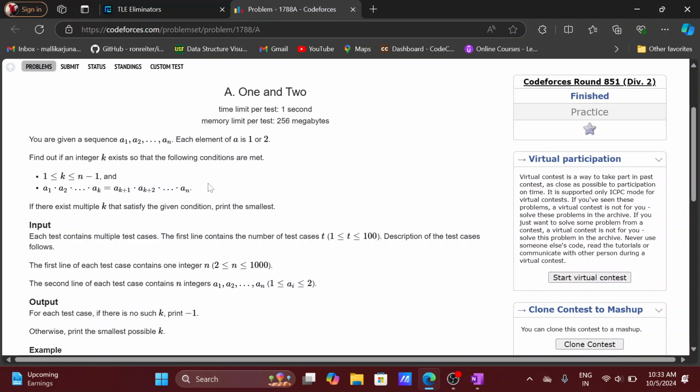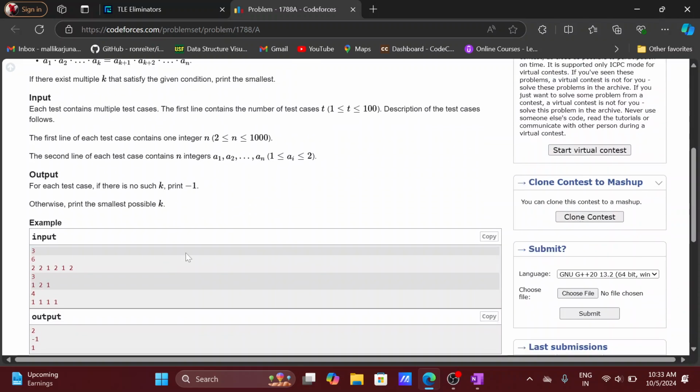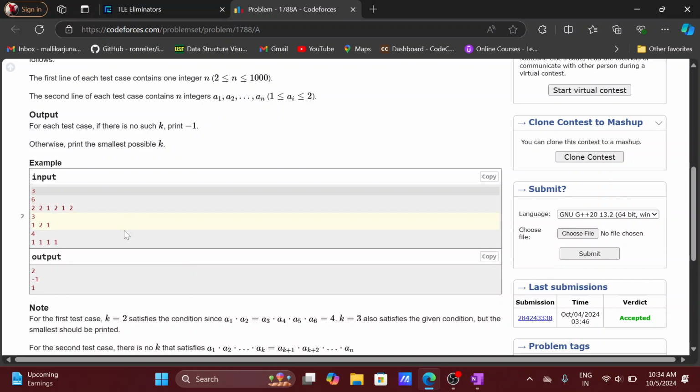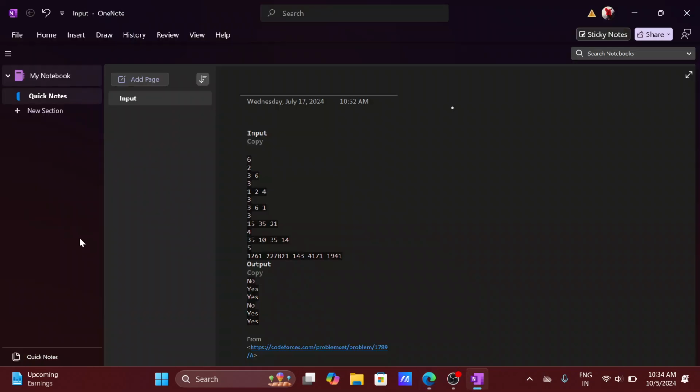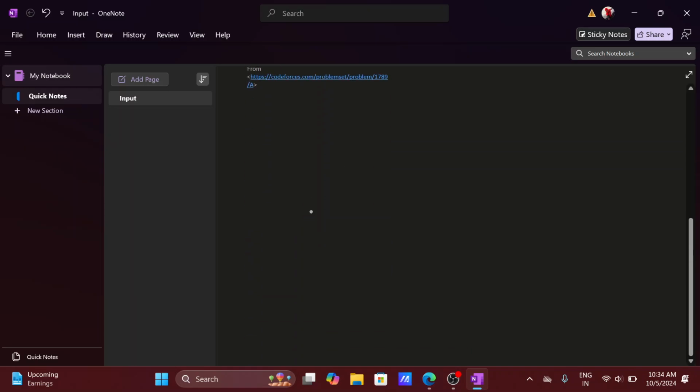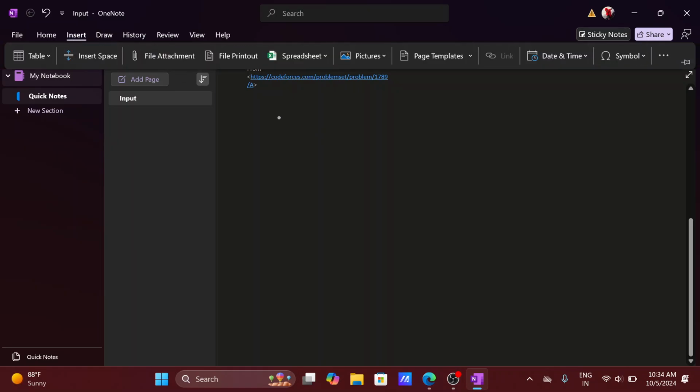If we are able to find that k value inside the array, then we have to return the position of k, the smallest position of k. Otherwise we have to return minus 1. Yes, so these are all the test cases. So let me copy this and open it.